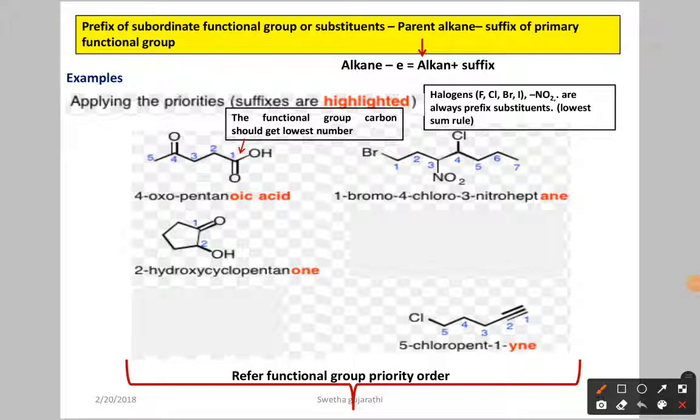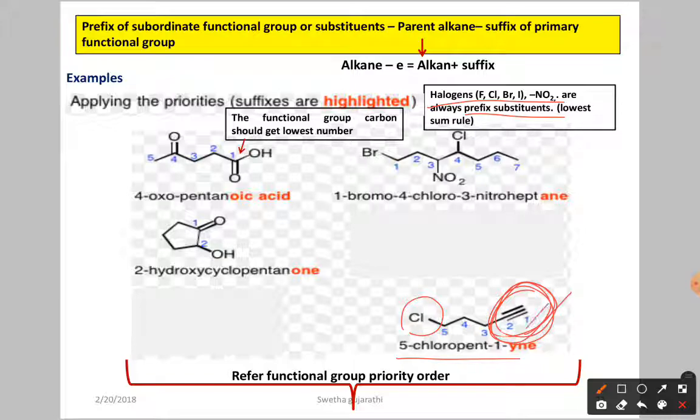Again, now the third one, next example. Here, already we told that fluoro, chloro, bromo, we take as prefixes, simply as substituents. So here we have the primary functional group, the triple bond. Now you have to start the numbering from this side only. Why? Because the functional group has to get the lowest number.